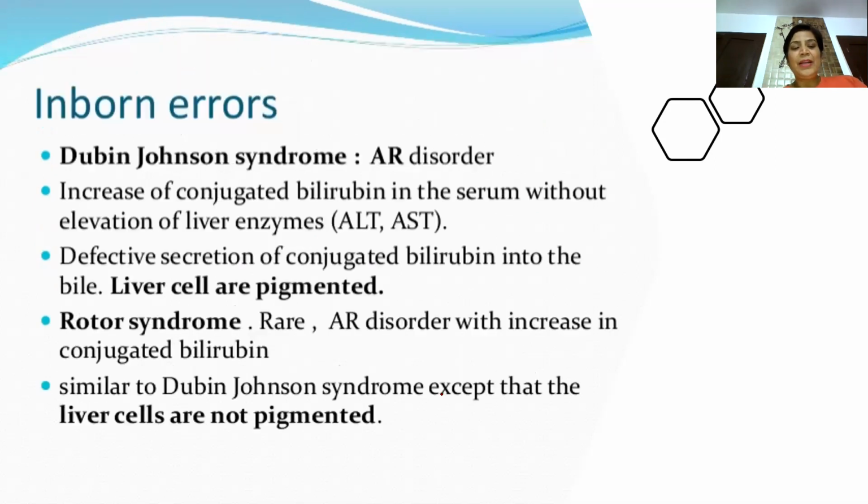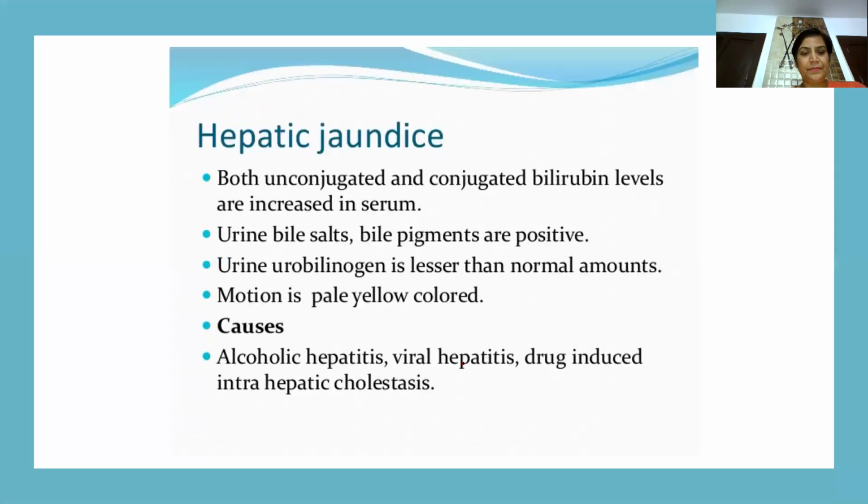The inborn errors of metabolism are Dubin-Johnson syndrome and Rotor syndrome. In this there is defective secretion of conjugated bilirubin in the bile. And Rotor is similar to that except the liver cells are not pigmented. In Dubin-Johnson syndrome, the liver cells show pigmentation also. So this is obstructive jaundice.